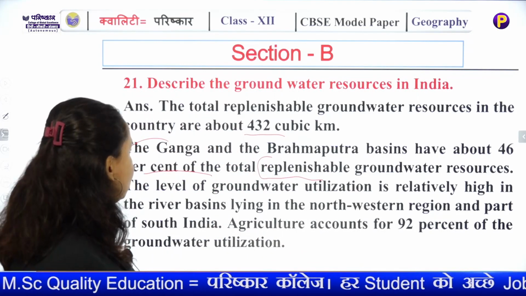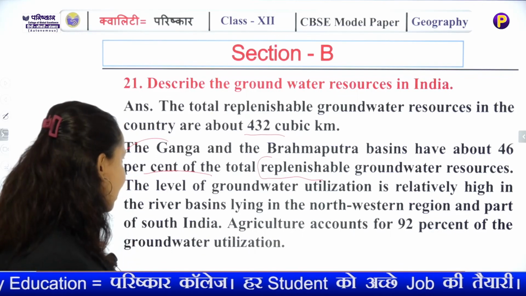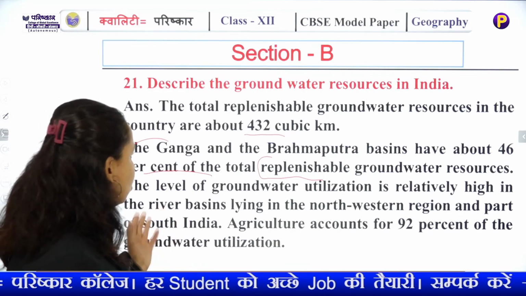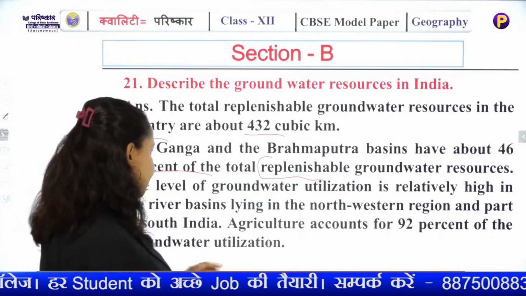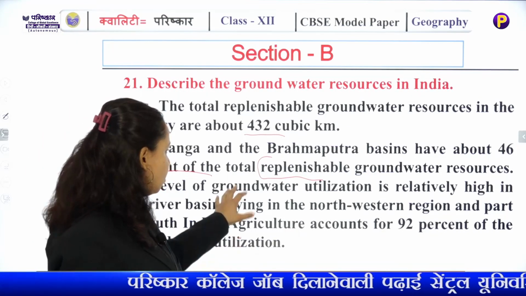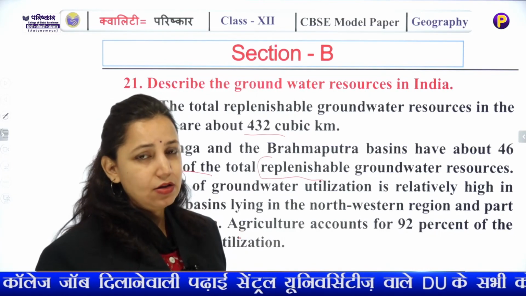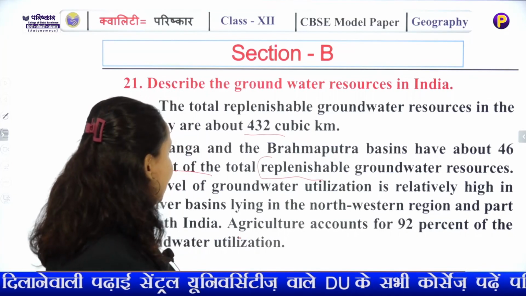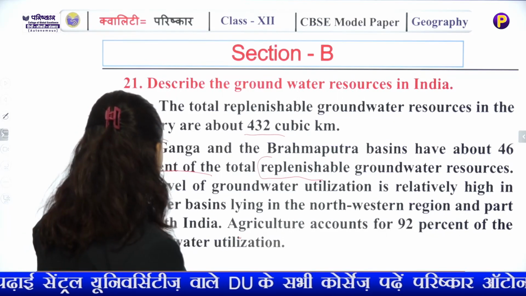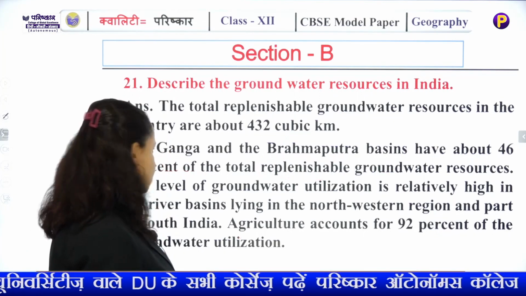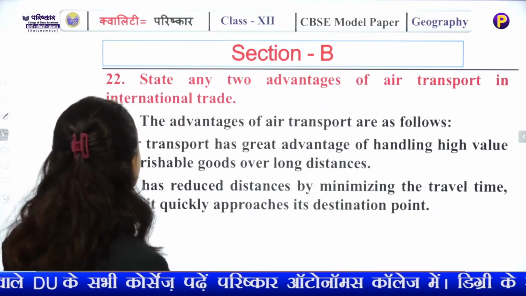The level of groundwater utilization is relatively high in river basins lying in the northwestern part and southern India. Because these are densely populated and here agriculture is being practiced very intensively, agriculture accounts for 92% of the groundwater utilization. So this was the answer.